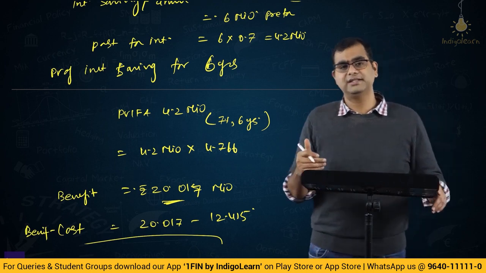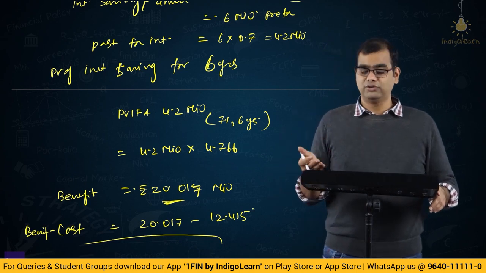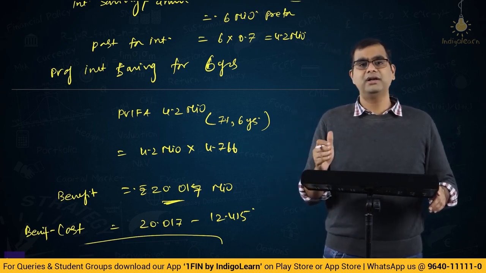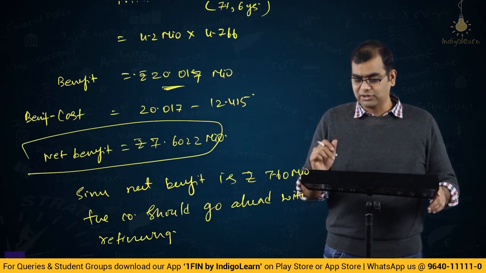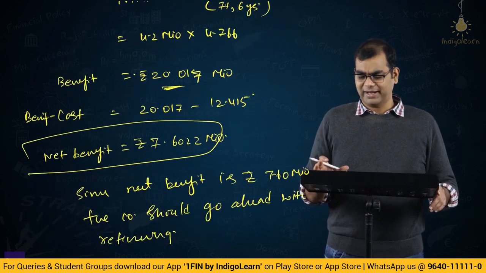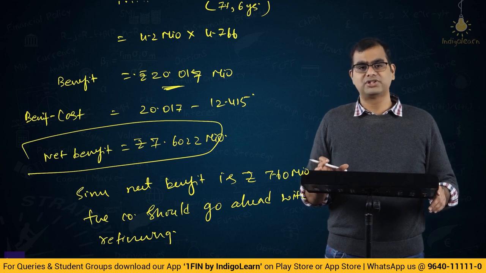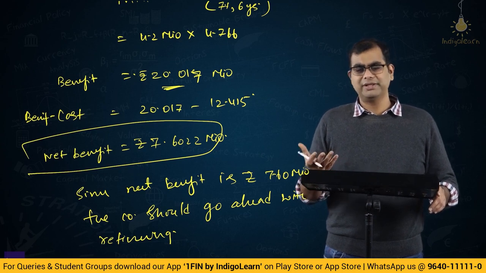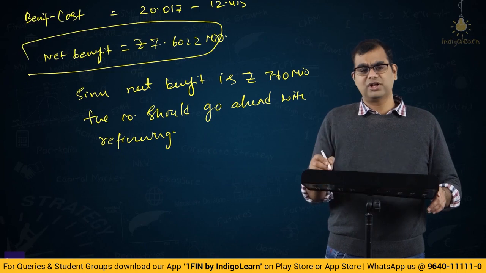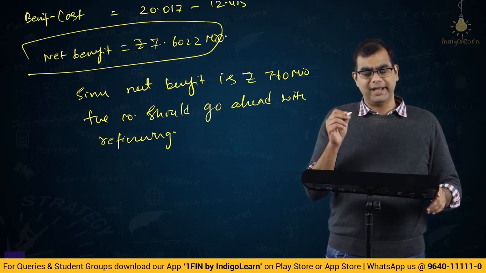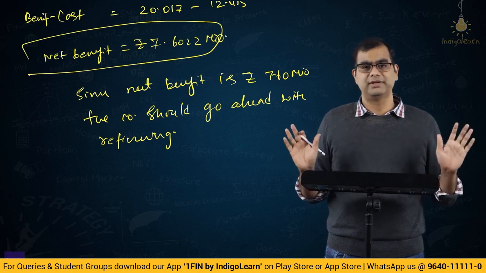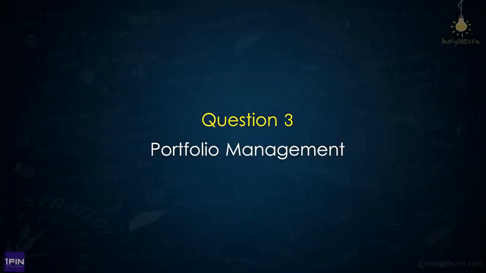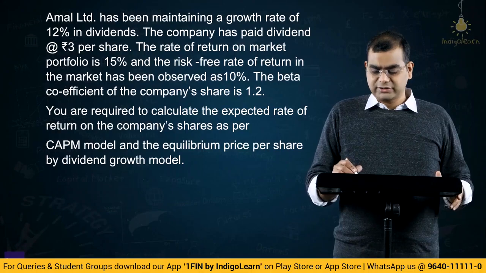But here the key factor is you have to consider all the aspects, you have to remember where each line item has an impact and what is the tax rate and discounting rate that you have to use. I would actually think that it's a very well structured problem. They could have made it simpler, whether you solve in the manner in which the institute has given or the way I have given. If you have understood the concept, both of them are same. Let us look at the next question, friends.